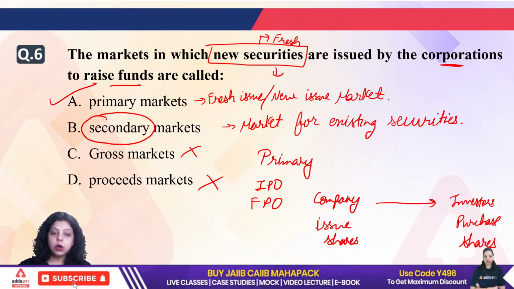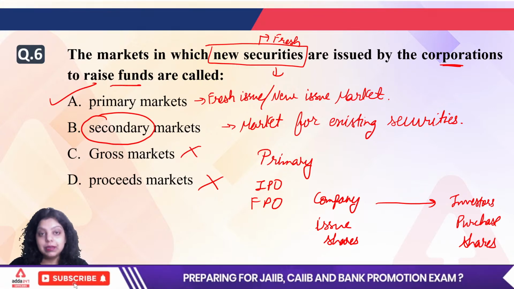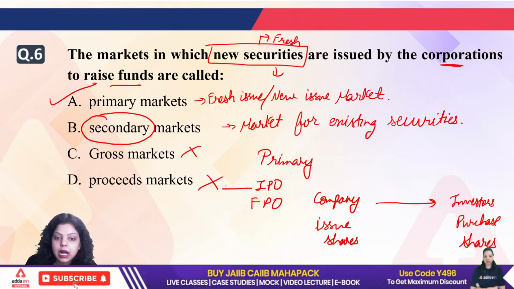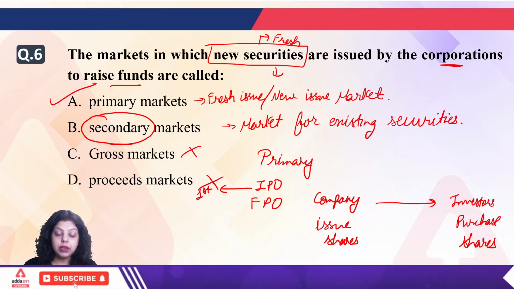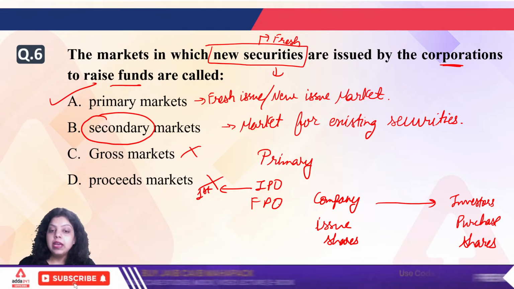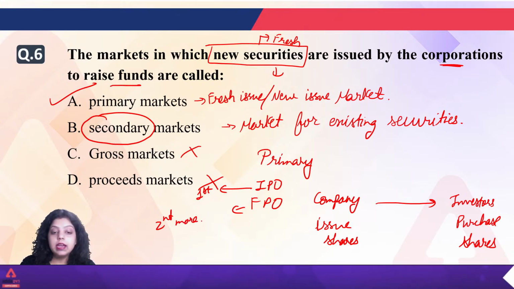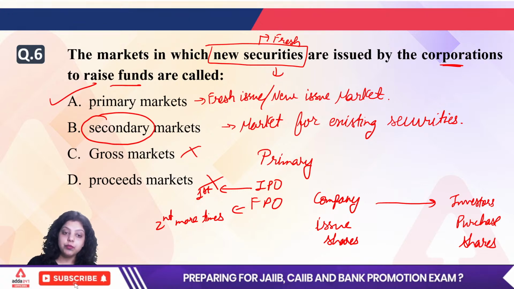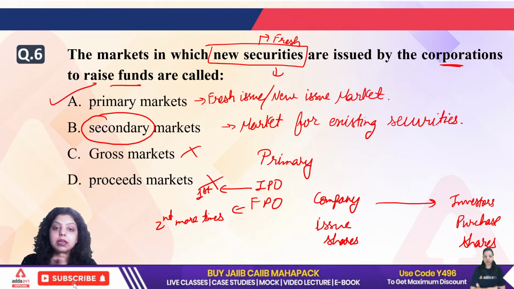What is the only difference between IPO and FPO? Whenever a company issues shares to the public for the first time, that is known as IPO. And whenever a company issues shares a second or more times, it will be known as FPO. But in both processes, the company is issuing shares. That's why both come under the primary market.